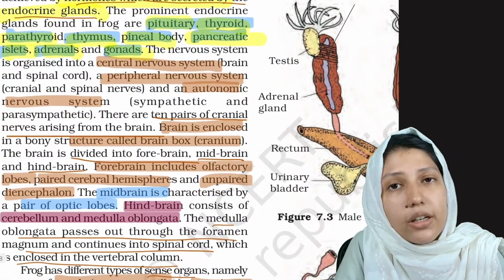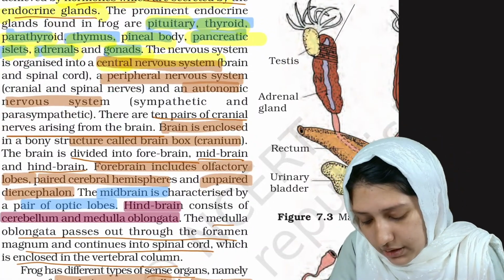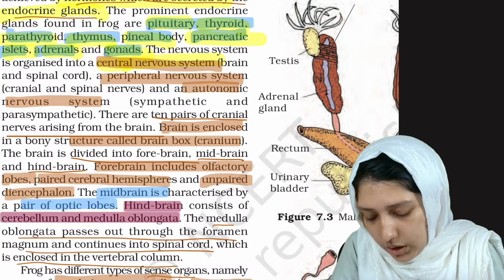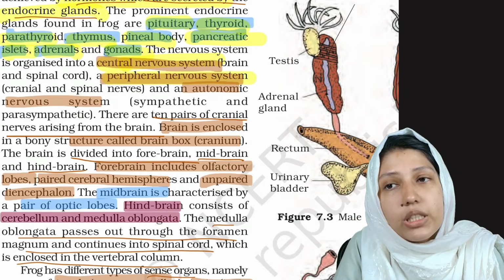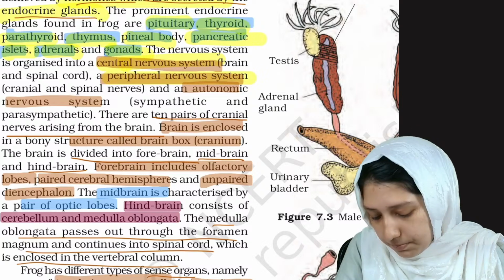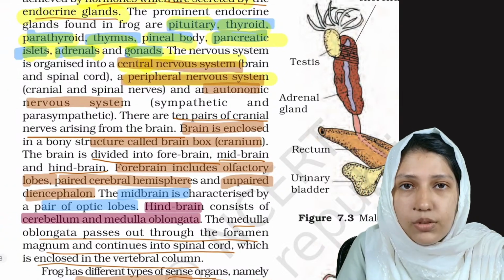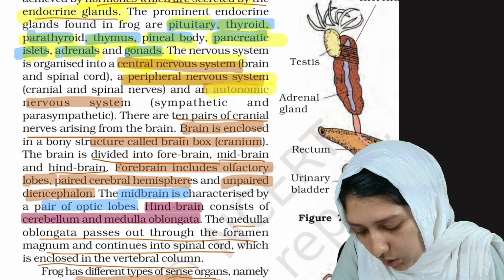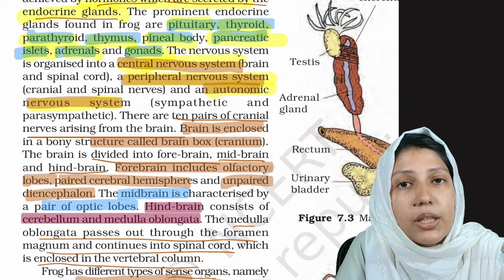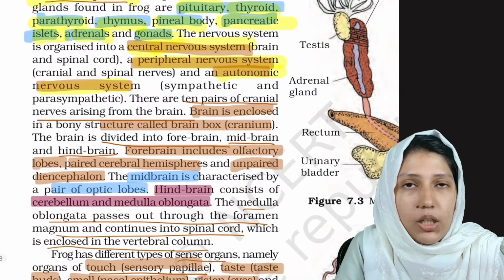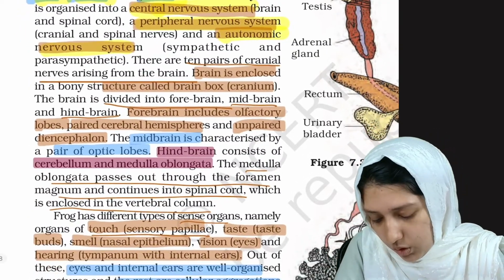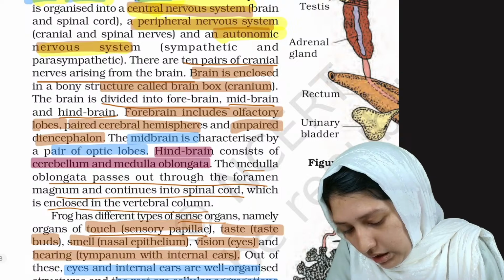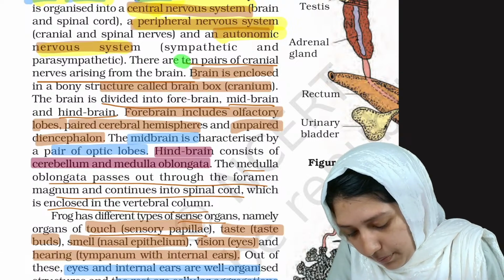And what about their nervous system? They have a central nervous system which includes brain and spinal cord. They have a peripheral nervous system which includes the cranial and spinal nerves. Okay, cranial nerves and spinal nerves. And they are also having an autonomic nervous system which is having sympathetic and parasympathetic properties. Clear? Okay.